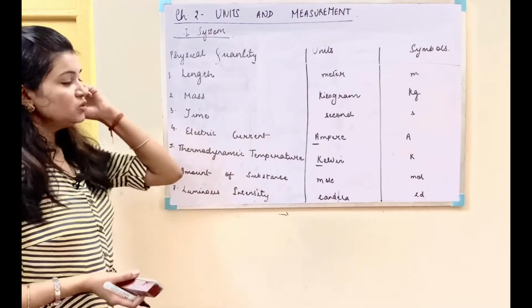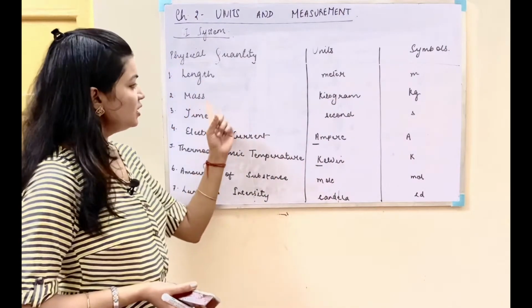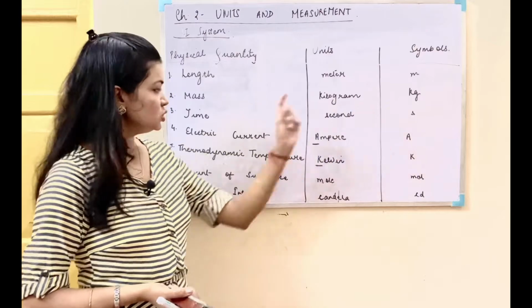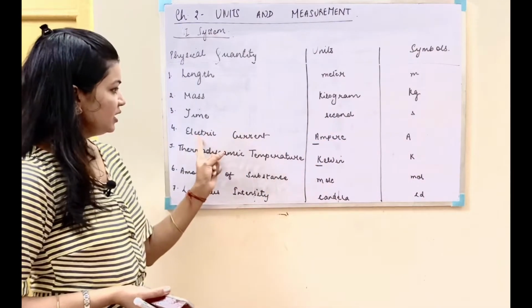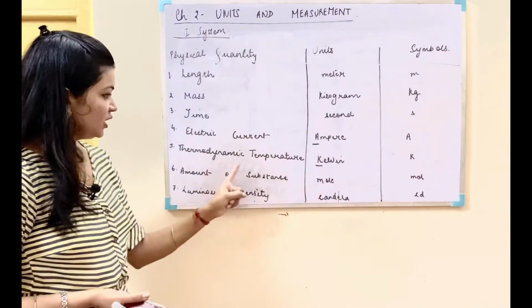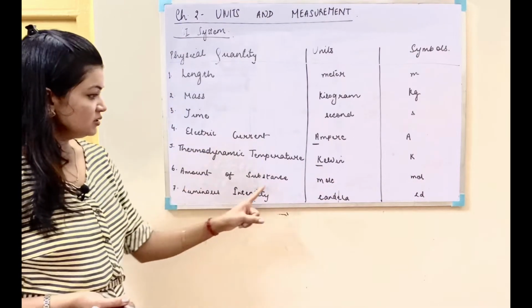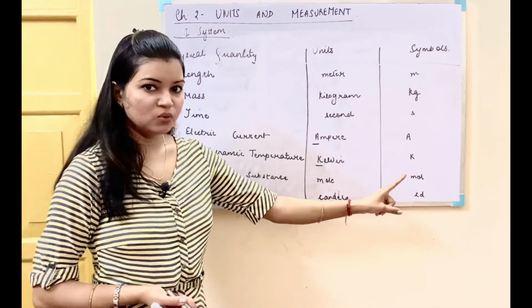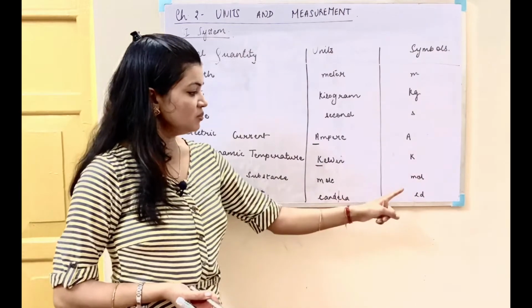The units which we use are, for length we have meter, symbol is small m, mass kilogram, symbol will be kg, time second, symbol is small s, electric current ampere, symbol is capital A, thermodynamic temperature Kelvin, symbol is capital K, amount of substance mole, symbol is mol in small, luminous intensity candela, and the symbol will be cd in small.